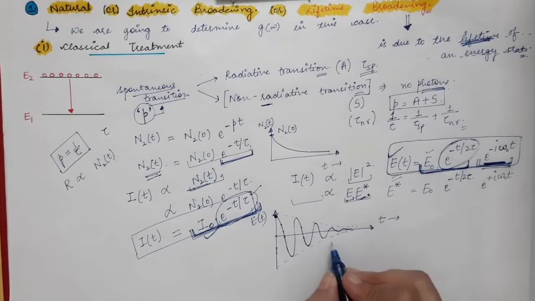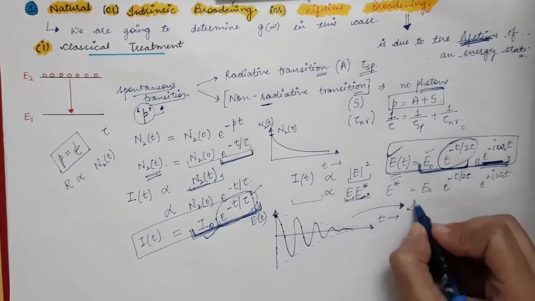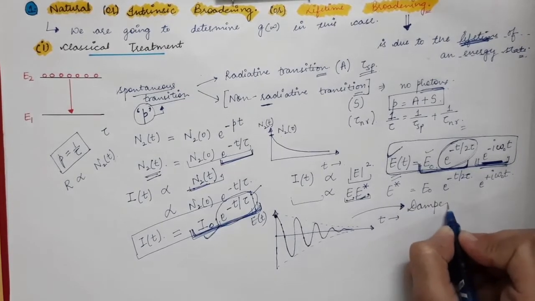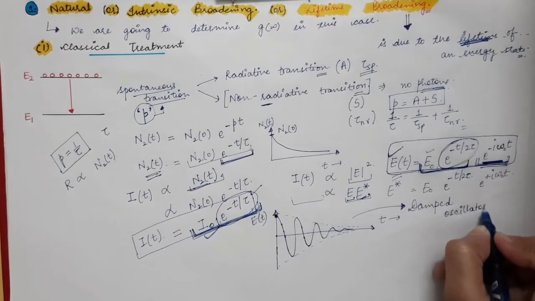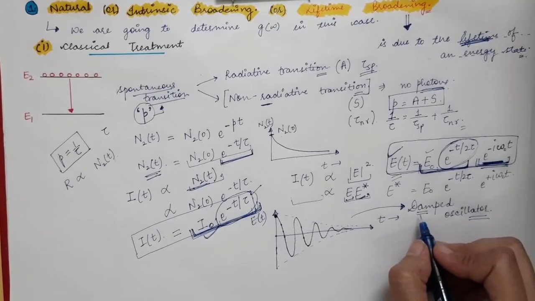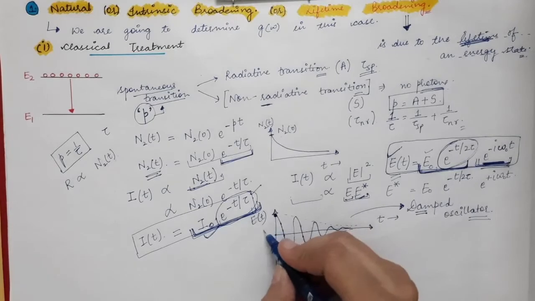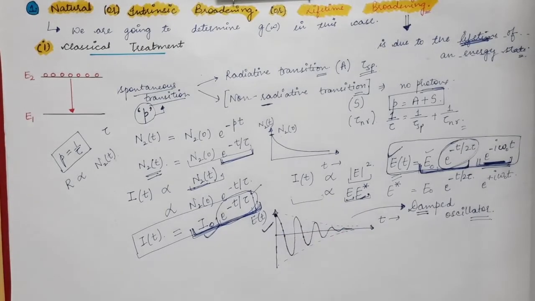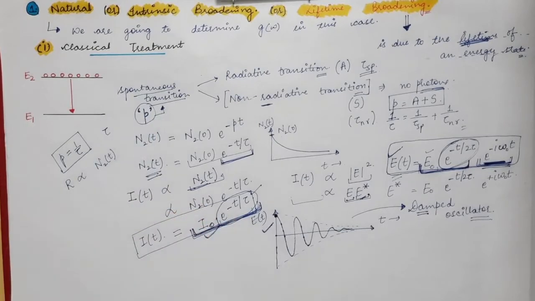So you can see that this behavior of the electric field is similar to that of a damped oscillator, which you might have done in the subject of vibration and waves in second year. So this is the kind of electric field which is associated with the radiations which are coming out of this two-level system.